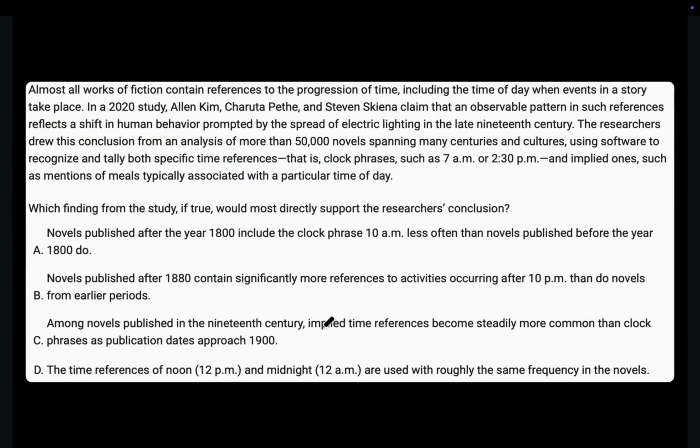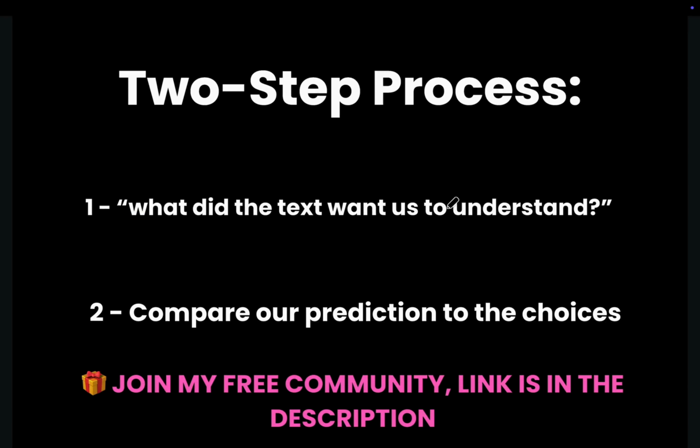This question is also a supporting question and it asks which finding from the study, if true, would most directly support the researcher's conclusion. Following step 1 in our process, we need to dumb everything down as we read it, or we can ask ourselves, what did they want us to understand as we read the text?